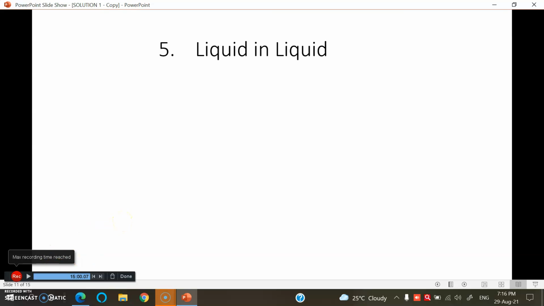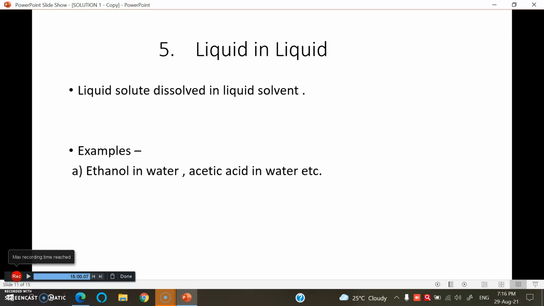Liquid in liquid. Liquid solute dissolves in liquid solvent. For example, ethanol in water, vinegar solution, that is acetic acid in water. Here both solute and solvent are present in liquid phase, forming a type liquid in liquid.